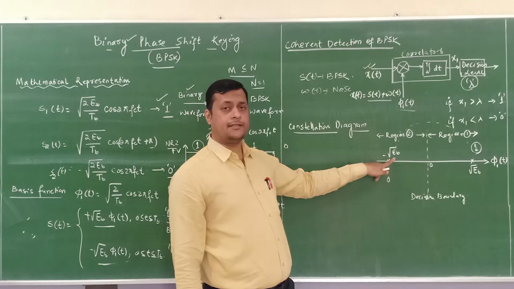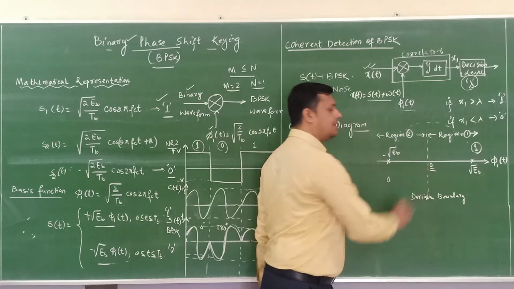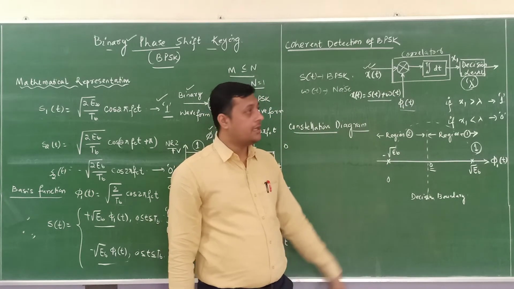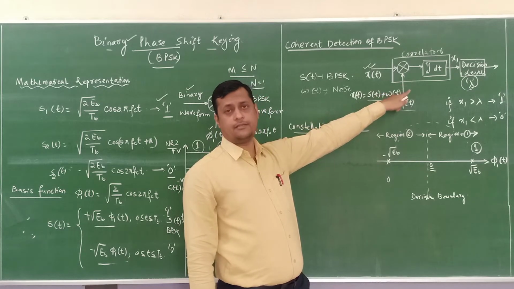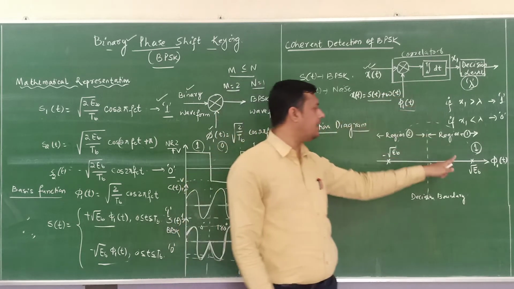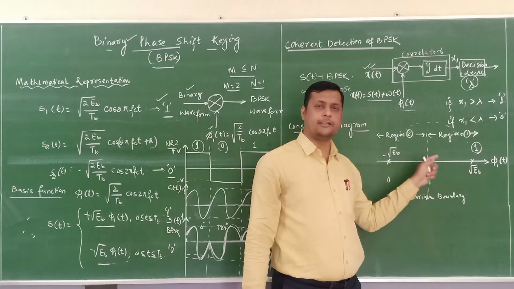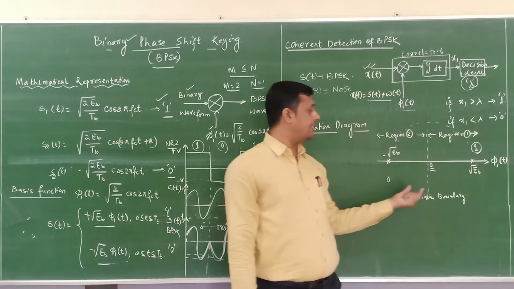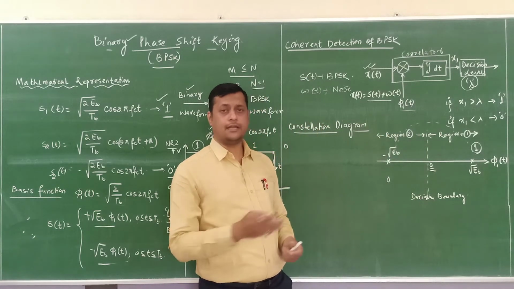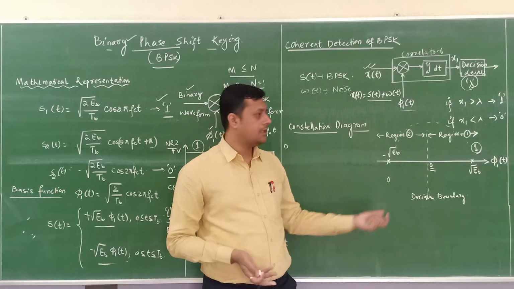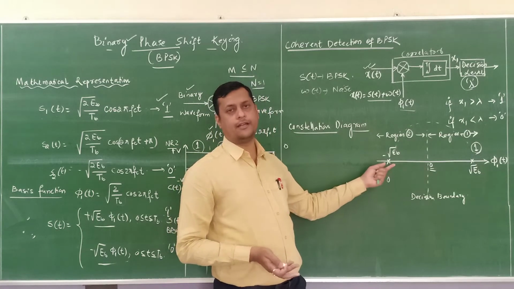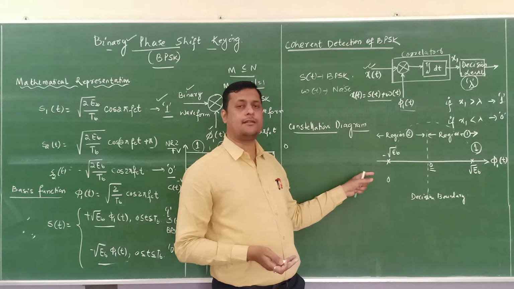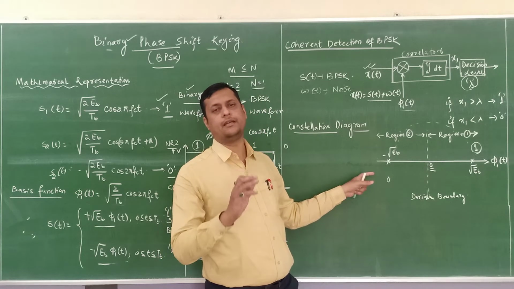And the decision level will be based on the binary bit 0. So here the threshold value will be set as 0. Let us consider, if my integrated value, the correlator output, is greater than 0, then it will fall in region 1 and it will be decided as binary bit 1. And if it is less than 0, sometimes a negative component may come, then it will fall in region 2, which is my binary bit 0.